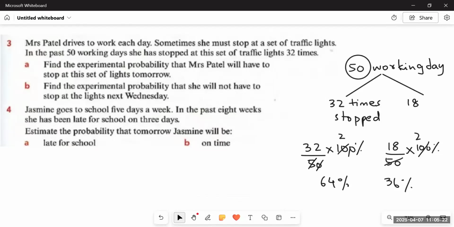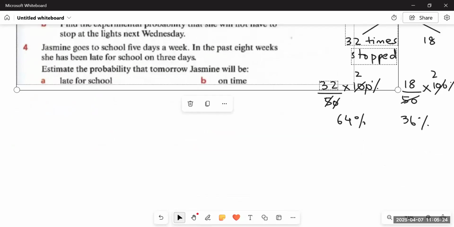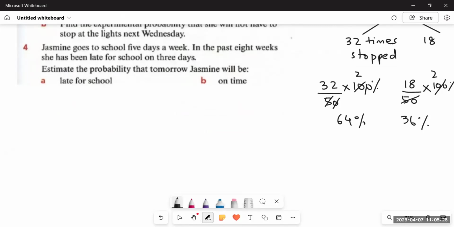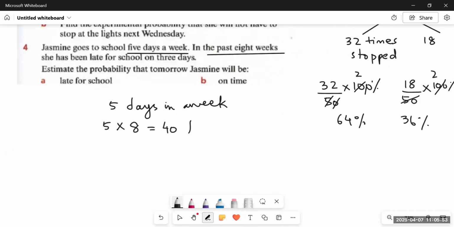Okay. Now let's move to question number 4. Question number 4 says, Jasmine goes to school 5 days a week. In the past 8 weeks, if she goes to school 5 days in a week and the experiment has been carried out for 8 weeks, then 5 multiplied by 8 is equal to 40 days. It means an experiment has been carried out for 40 days.